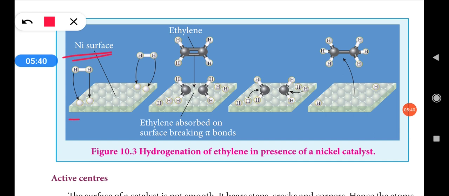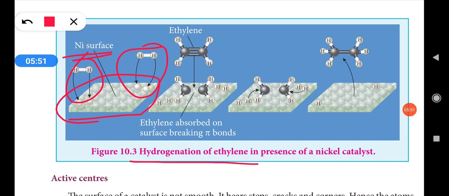See, so this is the nickel surface. In the nickel surface, first hydrogen is absorbed. So hydrogenation of ethylene. Hydrogen is absorbed on the nickel surface, and then ethylene is also absorbed. So both ethylene and hydrogen get absorbed on the nickel surface.